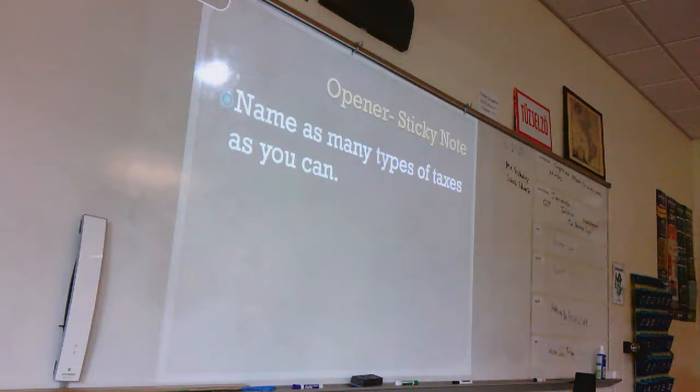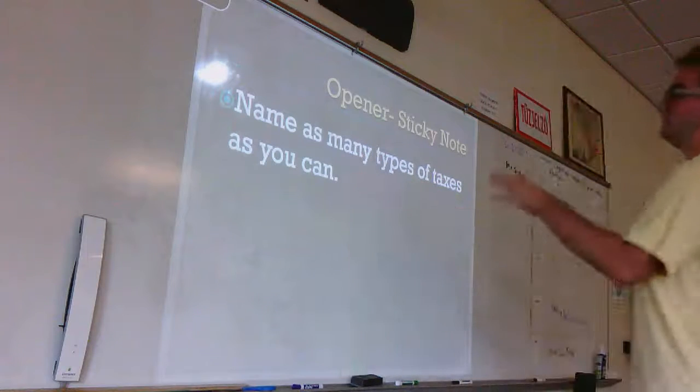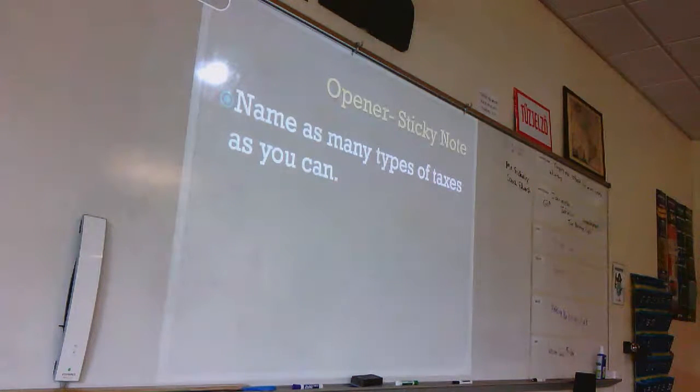Alright, so to start out with, when we're looking at different types of taxes, some of you may already be familiar with, some of you might not be as familiar, but let's talk about a couple together either way. Most of you have probably paid sales tax at some point, right? And in Glenn County, our sales tax is 7%. For the state, we have 5%. For the local government, we have 2% sales tax. So that's why in Georgia, some counties might have higher sales tax than others.